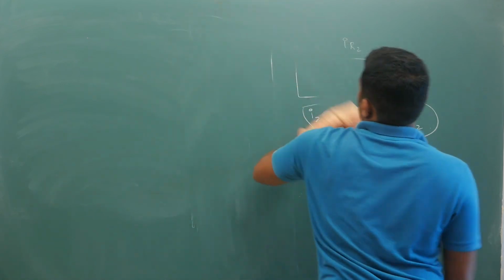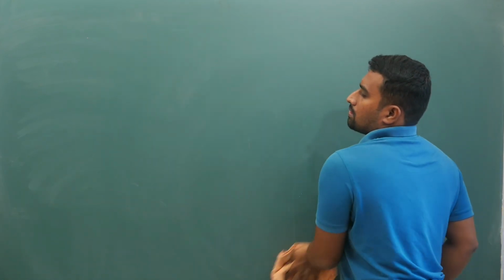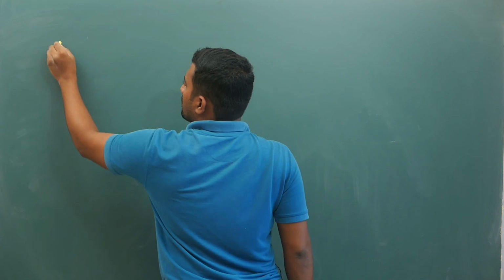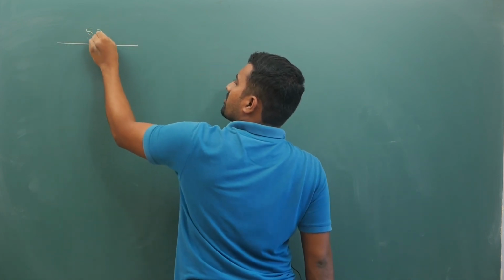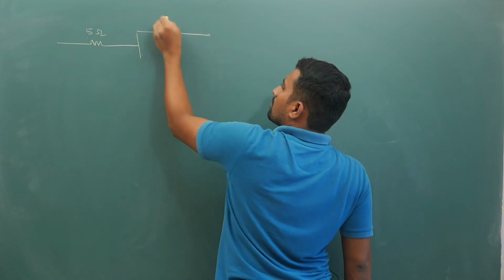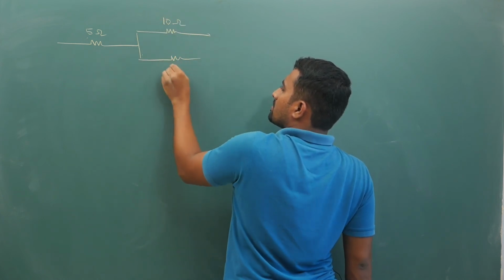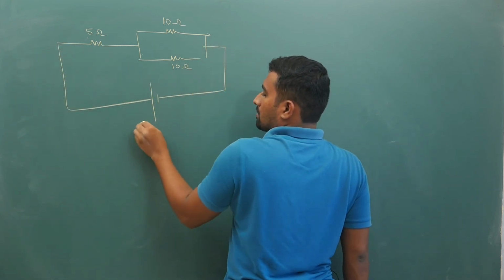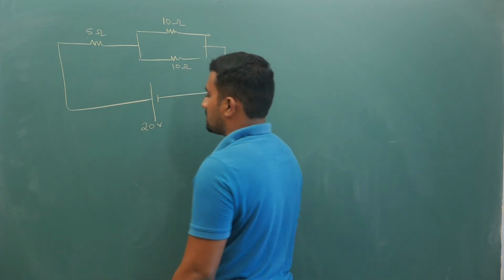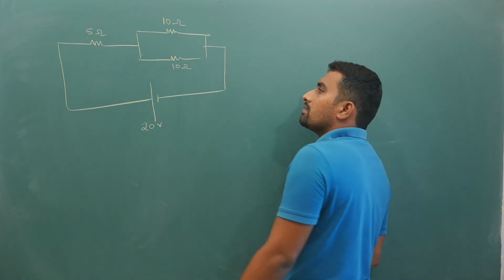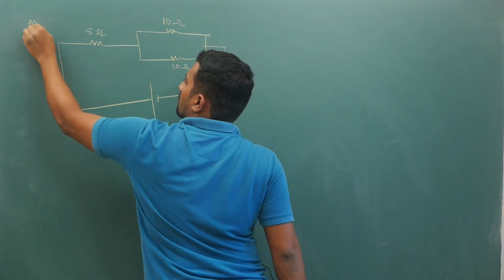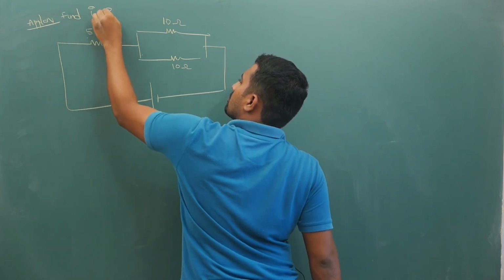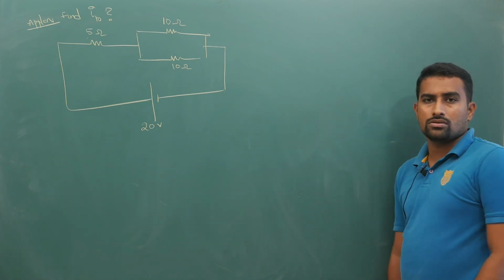Okay, so based on this, a simple example. Now regarding the splitting of current, let us say you have a 5 ohm resistor, a 10 ohm resistor here, a 10 ohm resistor here, and you have connected this to some 20 volt cell, no internal resistance. Now if I ask you to find the current through 10 ohm resistor.